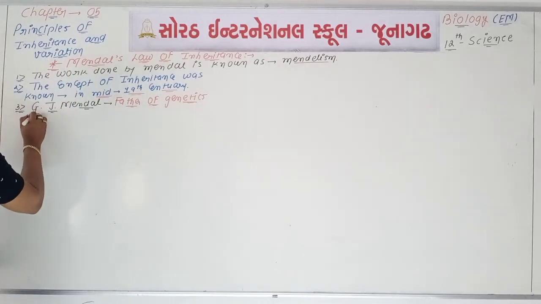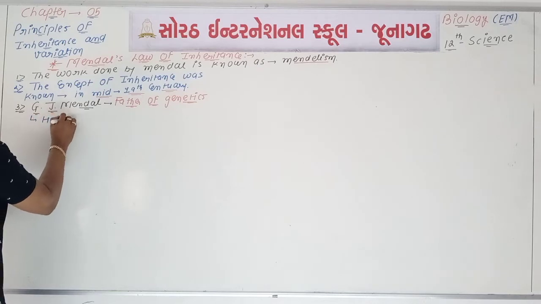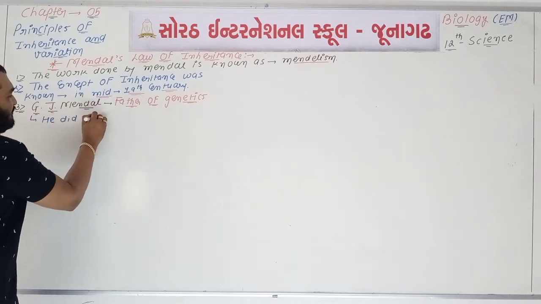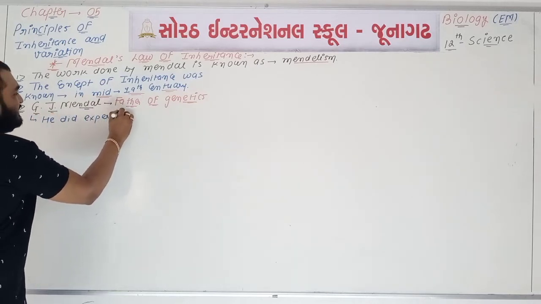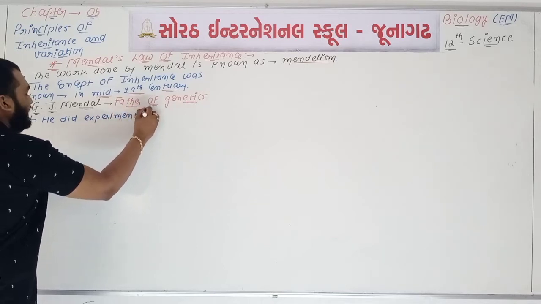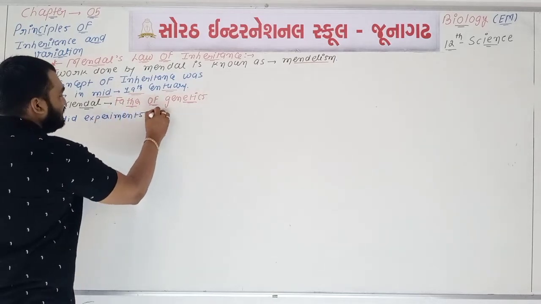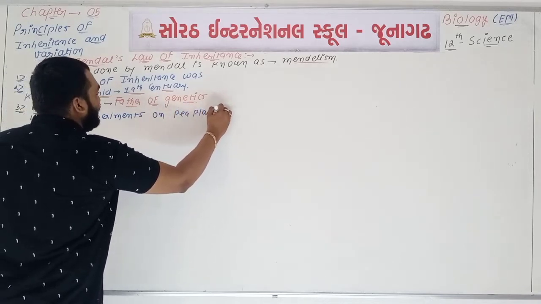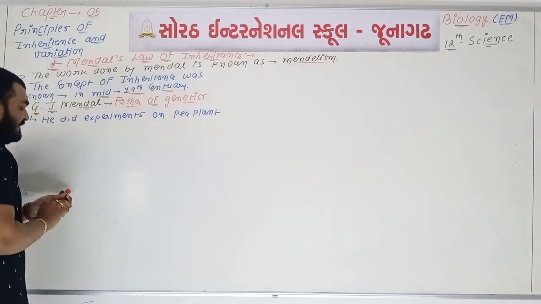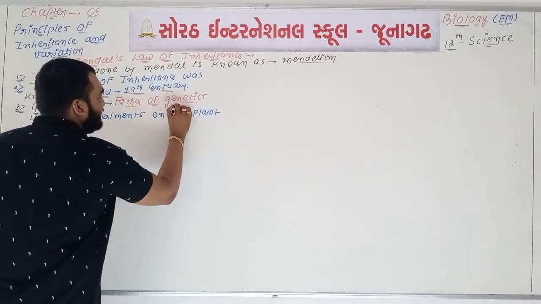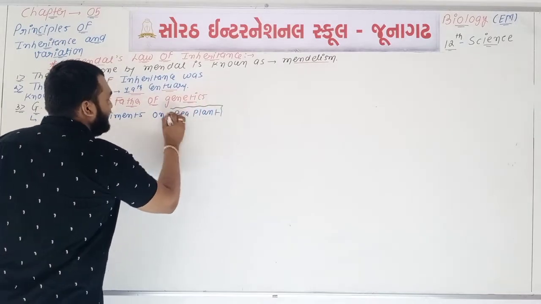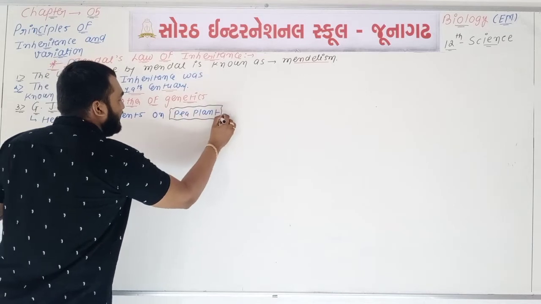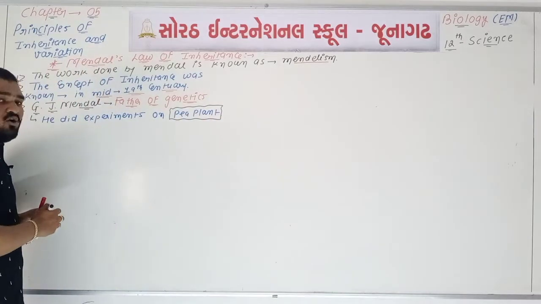Next point: Mendel did different types of experiments on the pea plant. Now we have a new organism, a plant known as the pea plant. So Mendel did experiments on which particular organism?